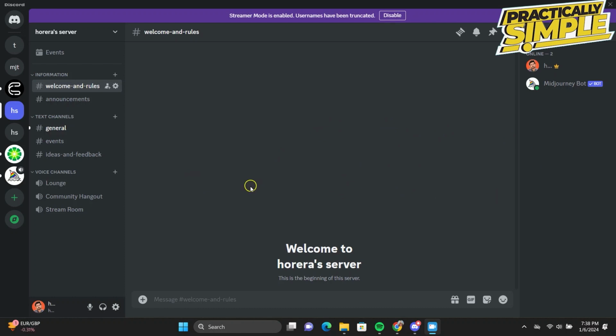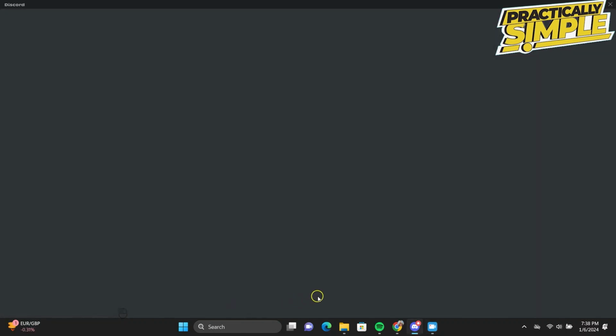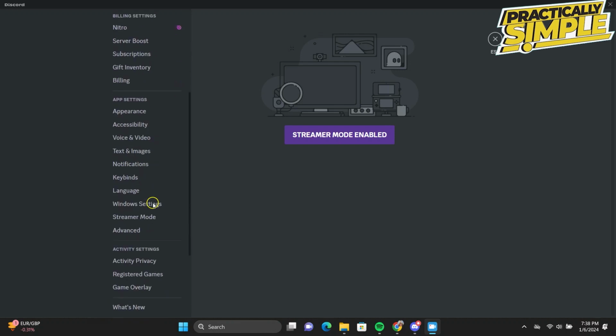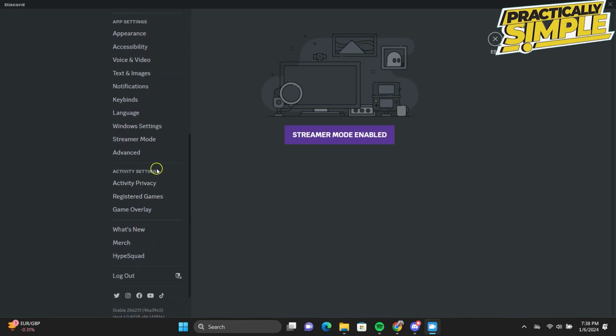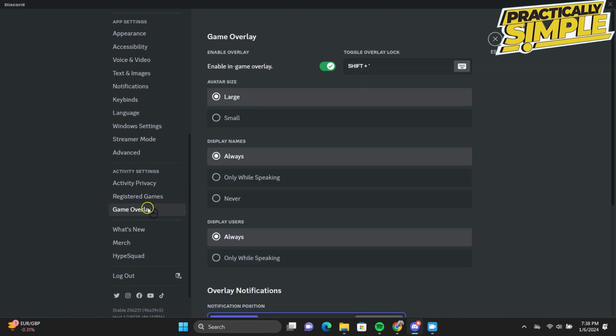So first of all, click here to go to your settings, and here in settings scroll down and you will see this activity settings, and in activity settings you will see game overlay. Just click on it, and in that screen here you see the option of game overlay. Probably you have it enabled, but to enable that option, click here and turn it on green.